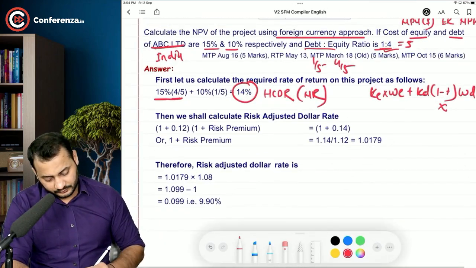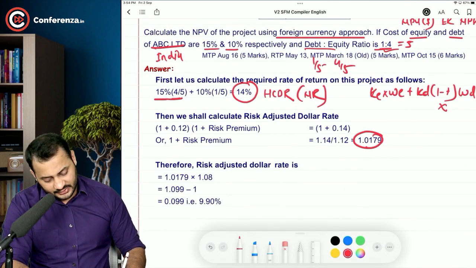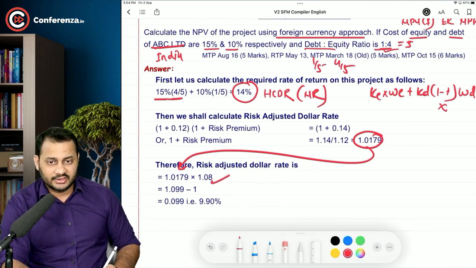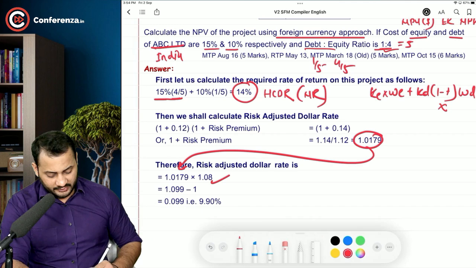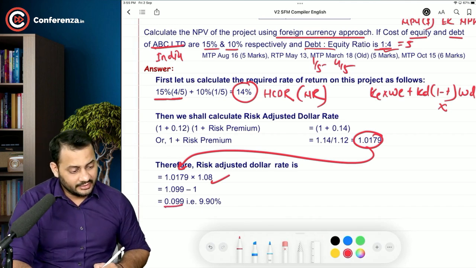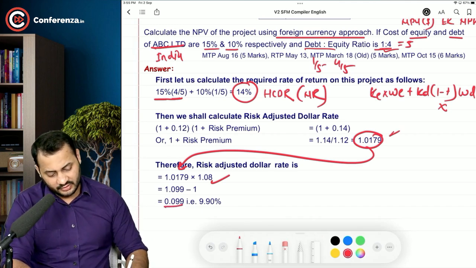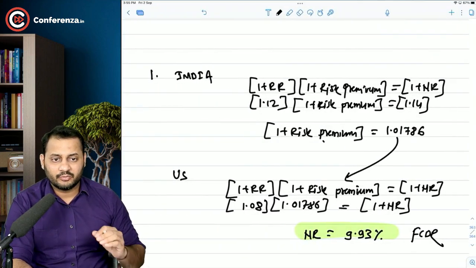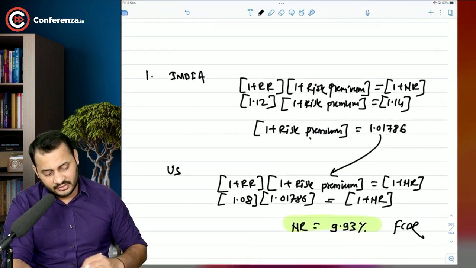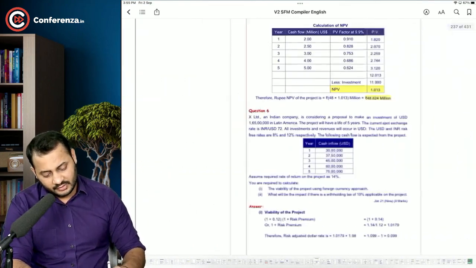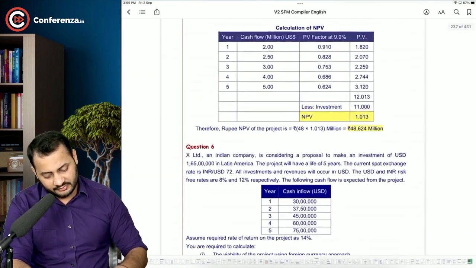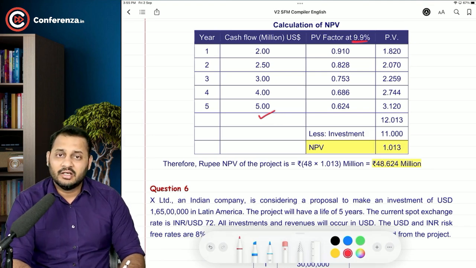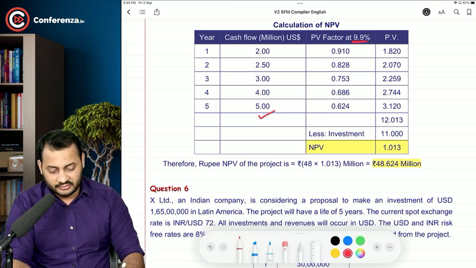See, you calculated this risk premium and then you used this risk premium here with risk-free rate of US to ultimately arrive at this 9.93% is the answer, but rounding off is the issue. 1.0179 and we have taken 1.01786, and that's why a little difference is there. Now what you can do is very simple, sir. Take the foreign currency cash flows, take the discounting rate at the foreign country discount rate.